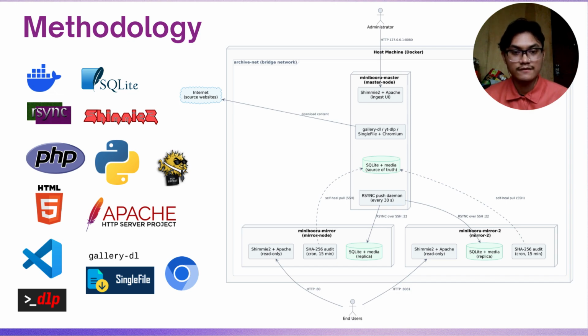The network topology of this project has one master node and two mirror nodes, called mirror 1 and mirror 2. All combined, they create three different containers within Docker that are accessible by users and the administrator as well. It's written in PHP and the database is run by SQLite, assisted by a few different programs like SingleFile, gallery-dl, yt-dlp, and built in VS Code, with some support systems like Chromium.